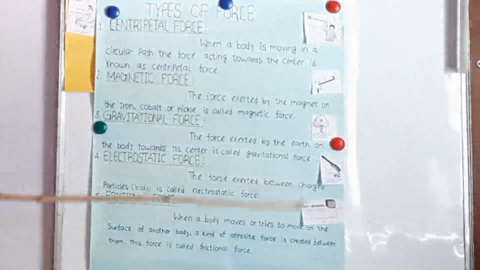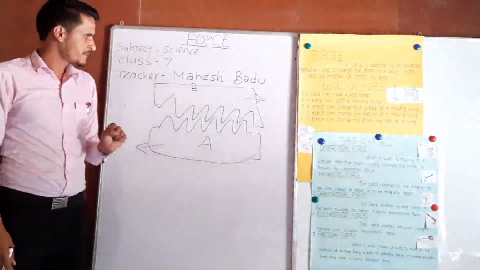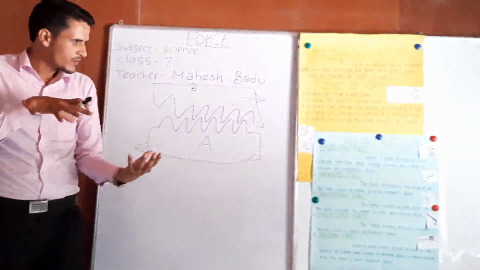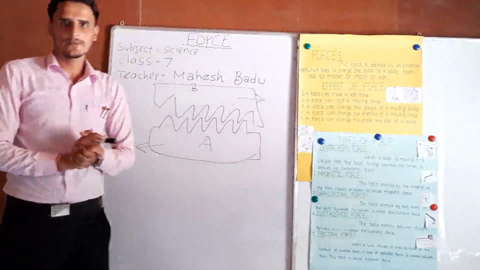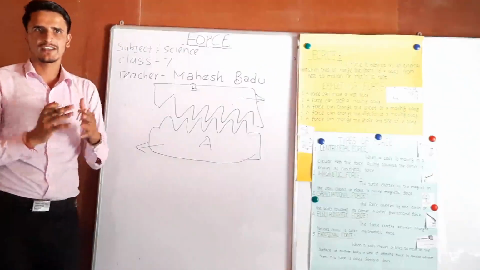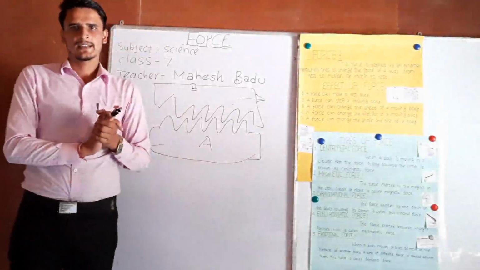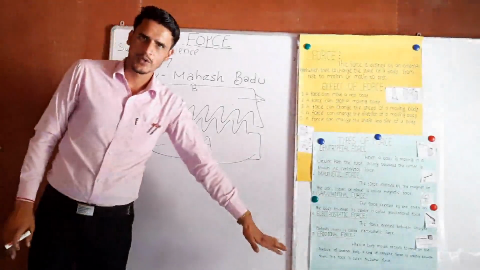This force is called frictional force. Listen here. When we move a body above the surface of another body, a kind of opposite force is created between these two objects. That force is known as frictional force.